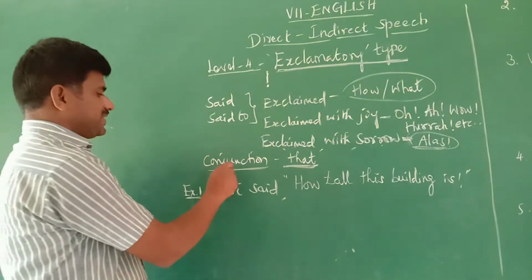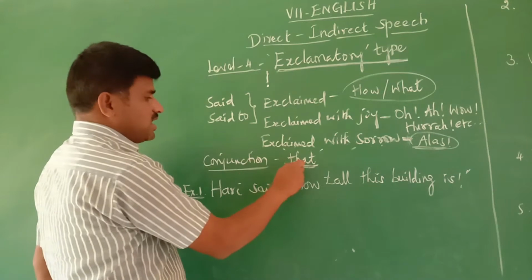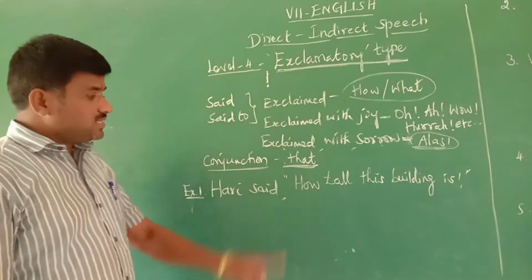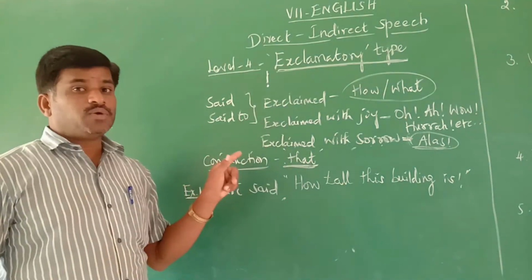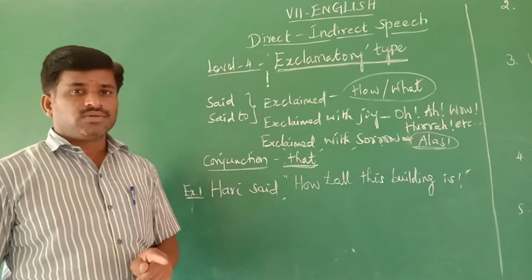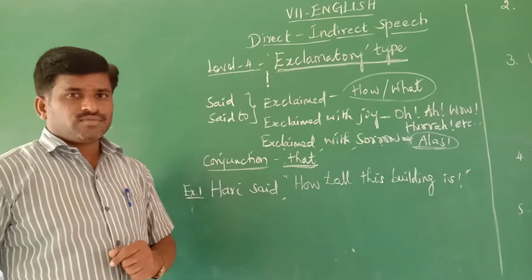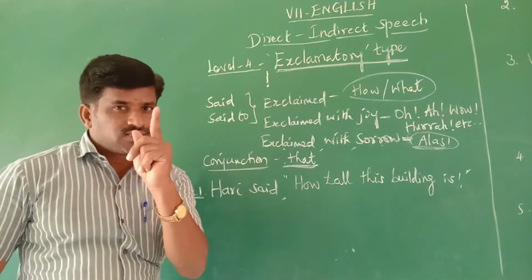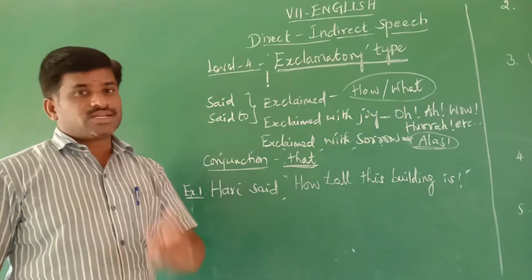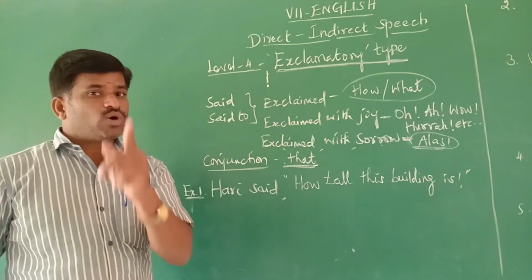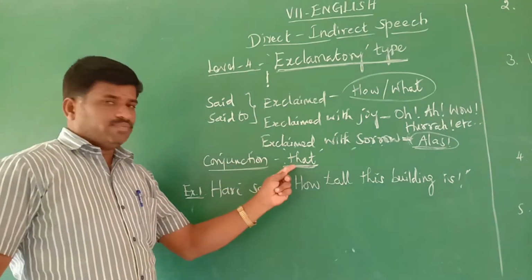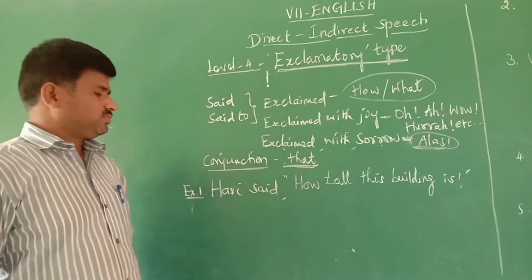Understood? You have used this conjunction in one type of direct speech. Can you remember where? Good. You used it in the statement type. In the statement, the conjunction word is that.